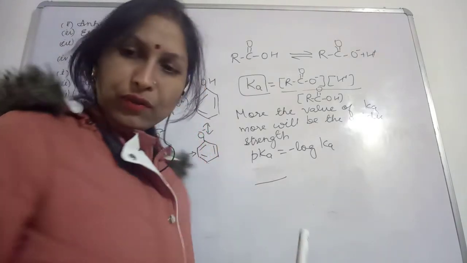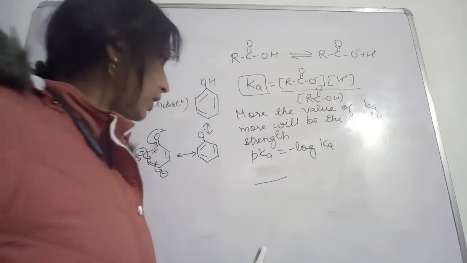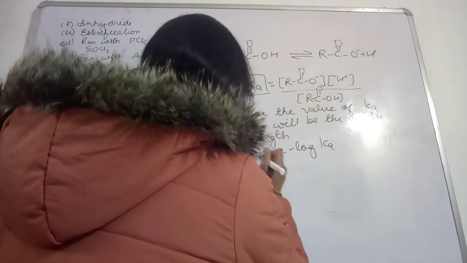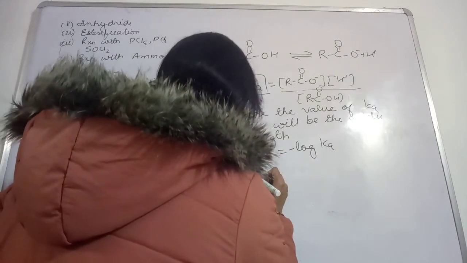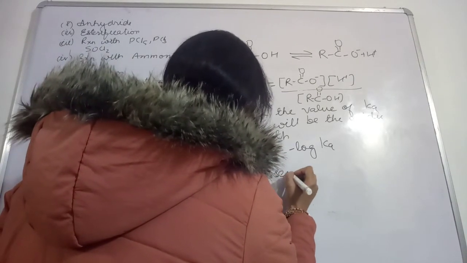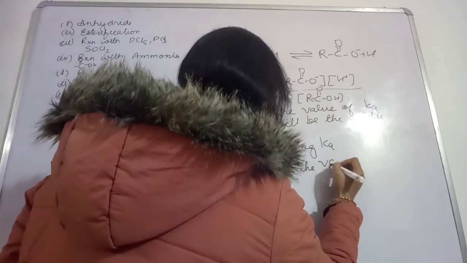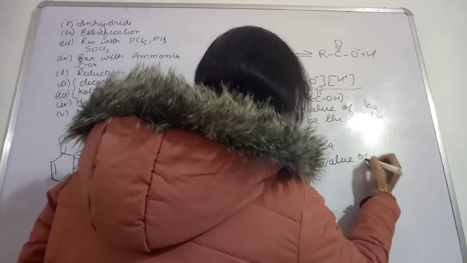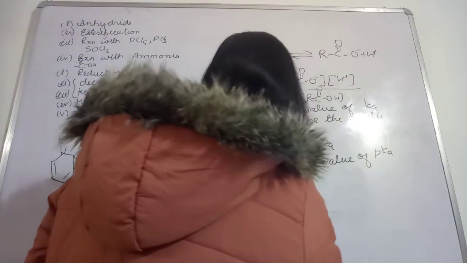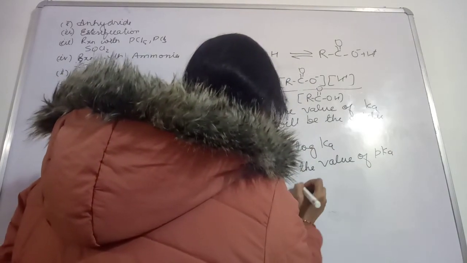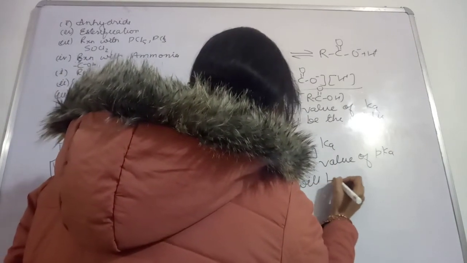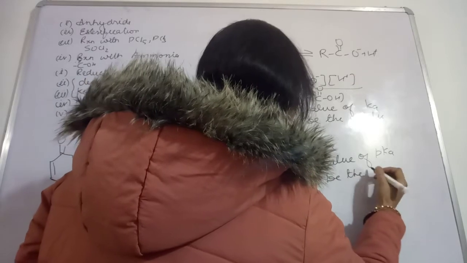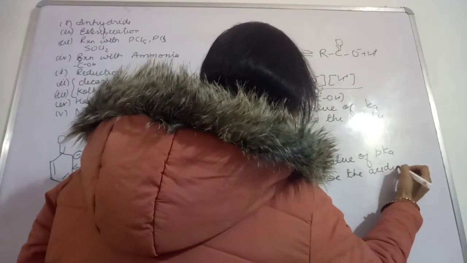If you want, you can write one line. See, write down: the lesser the value of pKa, the more will be the acidic strength.